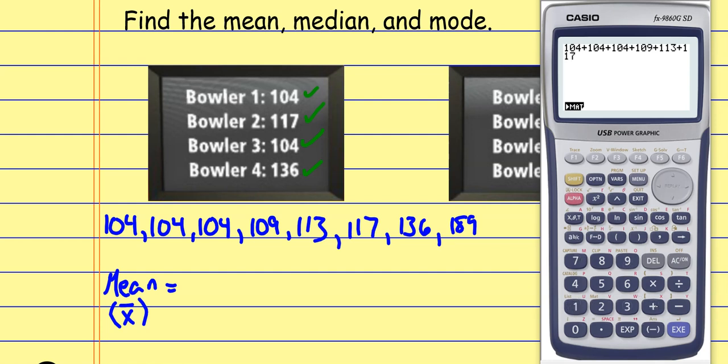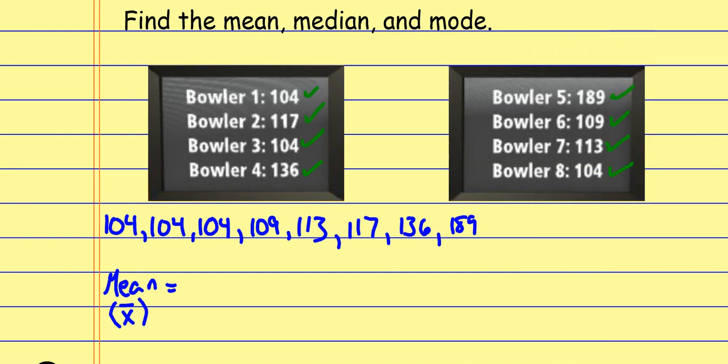And most of the work that we do here is done on the calculator. Okay, so that's the addition, and now I have to divide that by how many I have, which was 8. So I get a 122. And notice how I plugged that into the calculator. If you want to try to punch it all in one shot, that stuff divided by the 8, you have to put all that addition in parentheses, or it's only going to divide the last value, okay? So I like to punch in the addition, hit enter, and then divide it by the 8, all right?